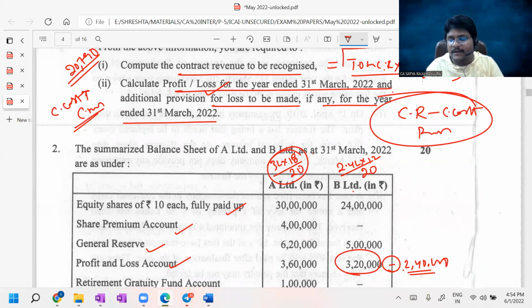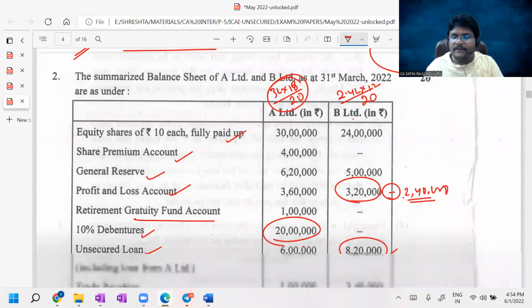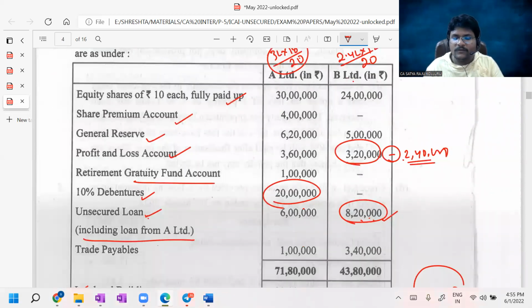Am I right, guys? Next, one more thing, which is amalgamation in the nature of purchase. That's why the reserves and surplus of the selling company should not be taken over by the purchasing company. All these reserves should not come into the balance sheet. But you need to check, while comparing PC with NAV, if PC is less than NAV, capital reserve will come into the picture. Such capital reserve you should consider. But if it is goodwill, obviously you can ignore that.